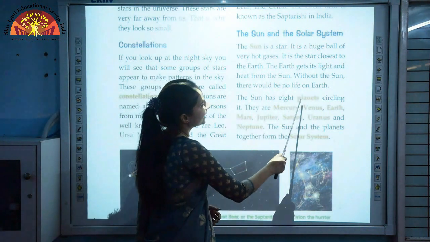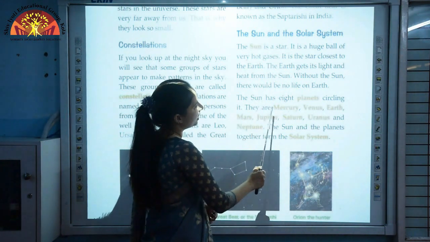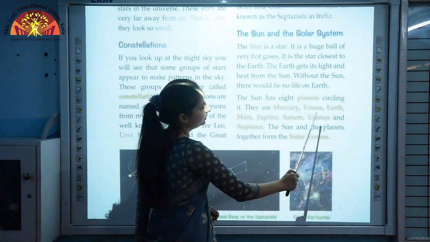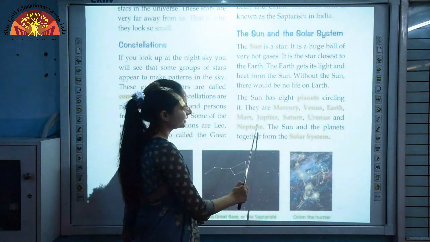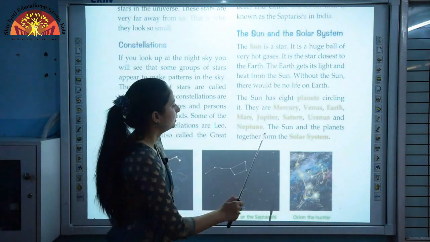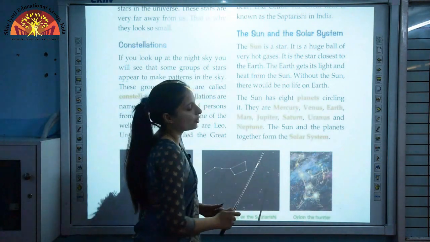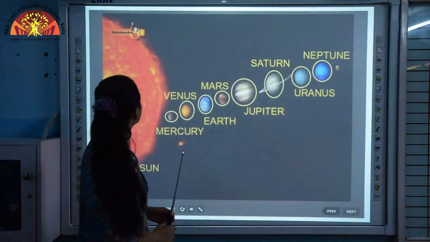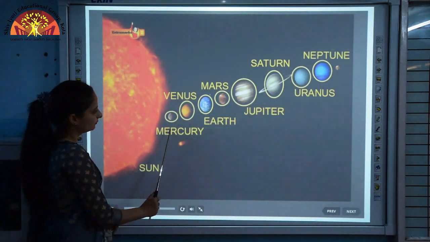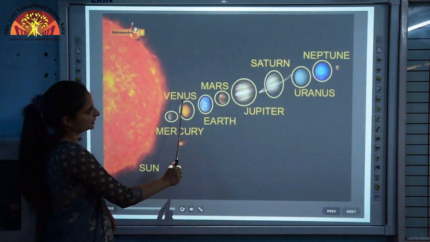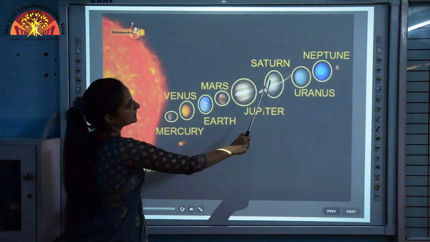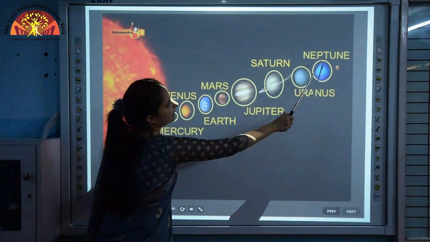The sun has 8 planets circling it. They are Mercury, Venus, Earth, Mars, Jupiter, Saturn, Uranus and Neptune. You can underline this as well, that the sun has 8 planets. The sun and the planets together form the solar system. Now see, this is the sun, and these are the 8 planets. First is Mercury, then Venus, then Earth, this is Mars, then Jupiter, Saturn, Uranus and Neptune.